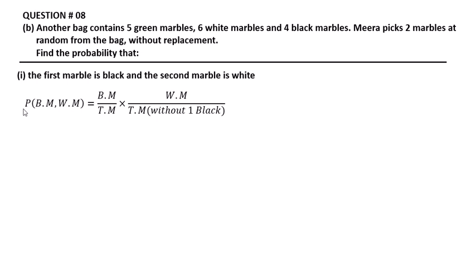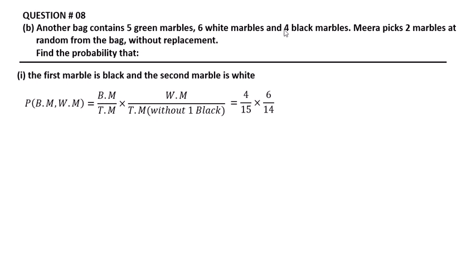We have to calculate the probability. The probability of black marble and then white marble is equal to black marbles divided by total marbles, multiplied by white marbles divided by total marbles without one, because one black is already removed.